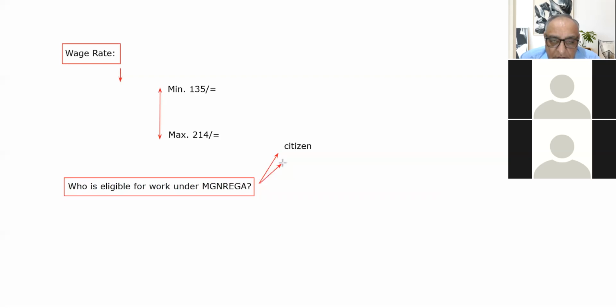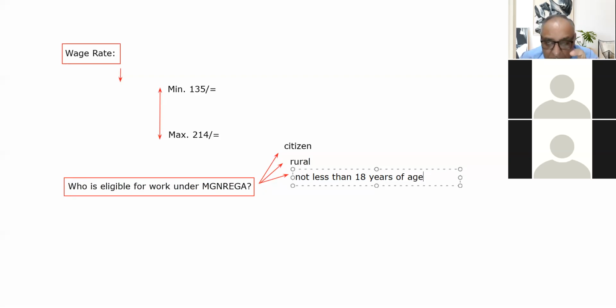Second thing is that he should be living in rural areas, villages, a rural person. And the third important thing is that he must not be less than 18 years of age. So that is also an important line, not less than 18 years of age.